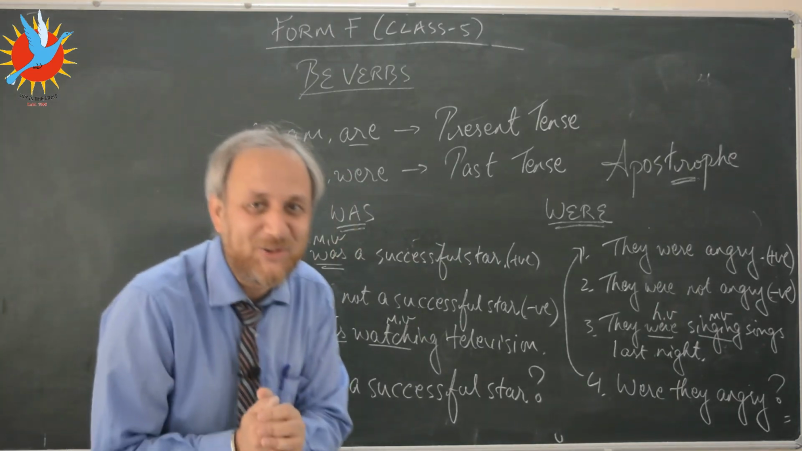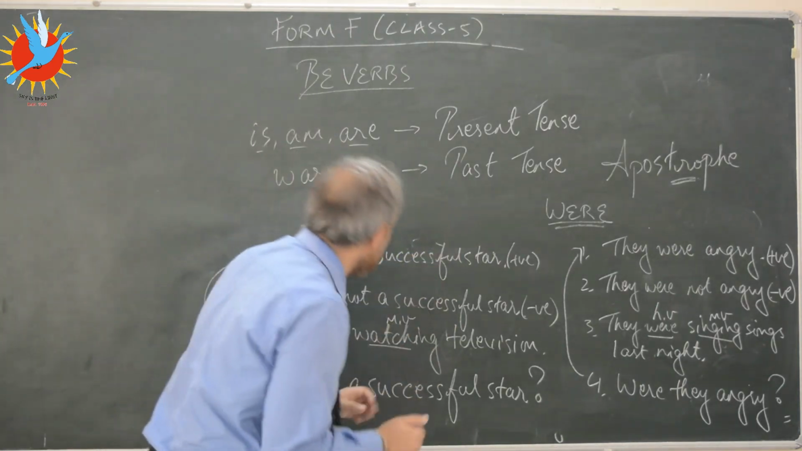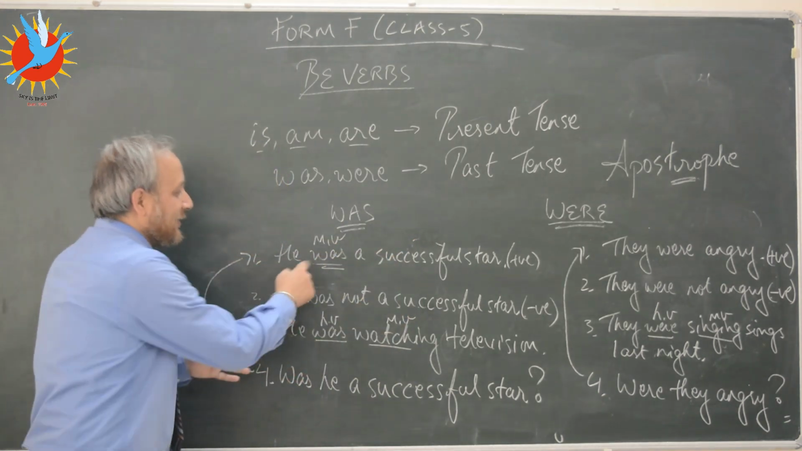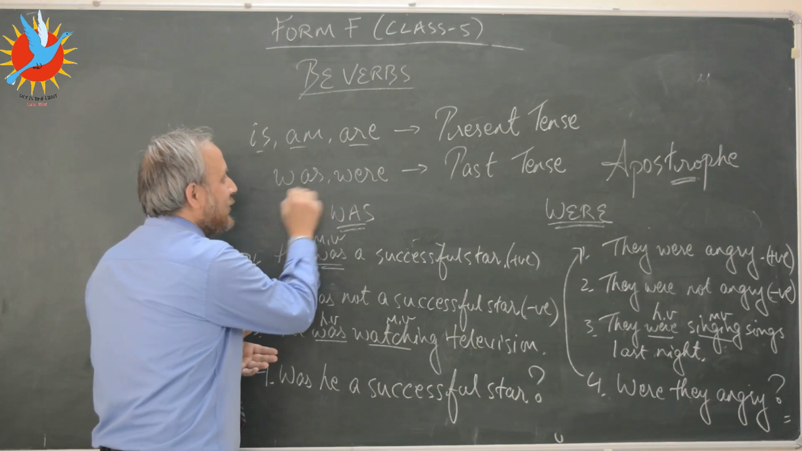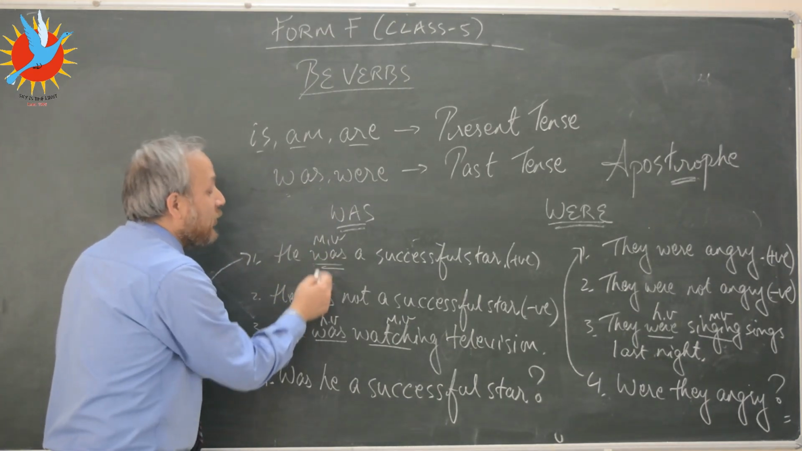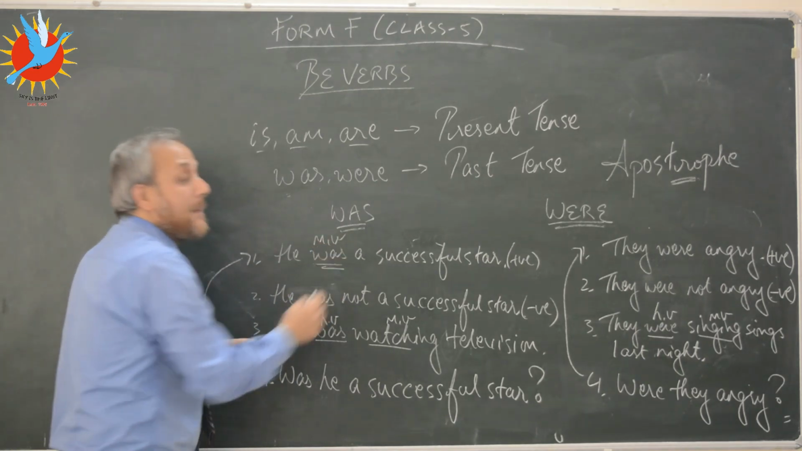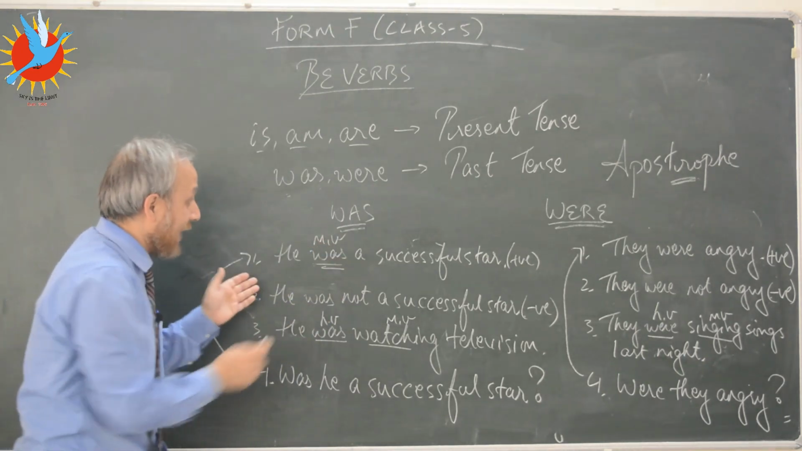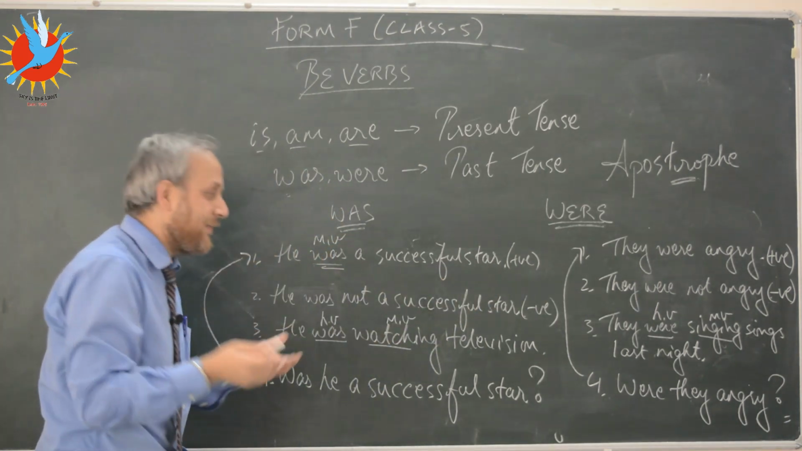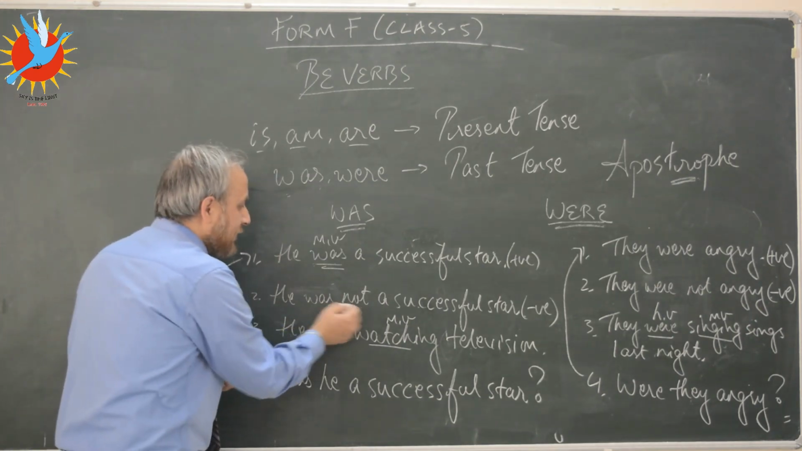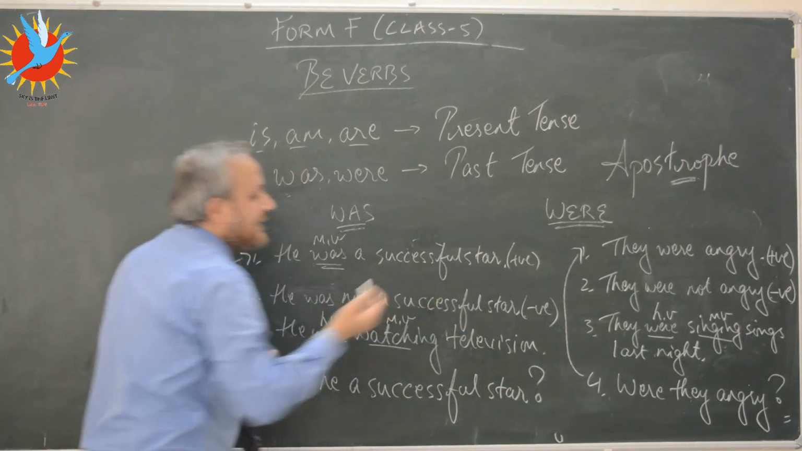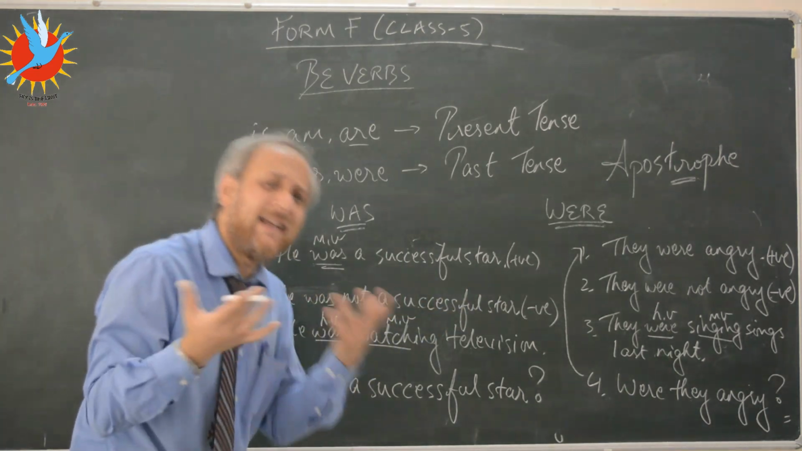Okay kids, we have a lot to do, so I'll quickly go through was and were as well. If you look at the first sentence here, he was a successful star. Since we've used was, what does it mean? We're talking about the past tense, and I've used was as the main verb here. This is a positive sentence. If I want to make it negative, it's the same rule: I will use not after the main verb. He was not a successful star. This is simple, easy stuff, kids.